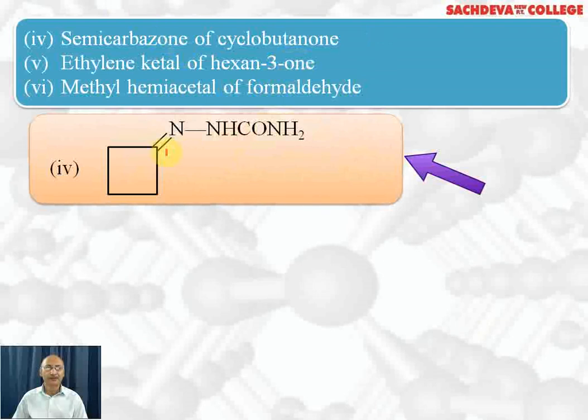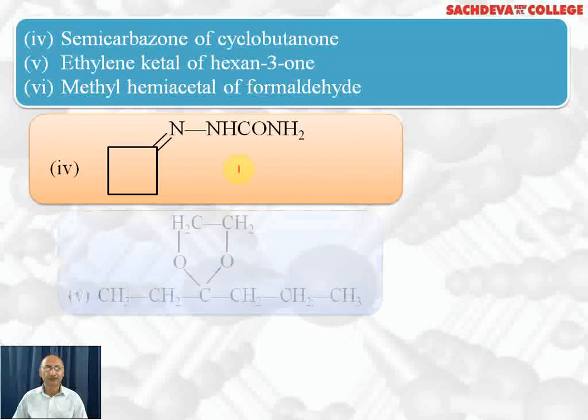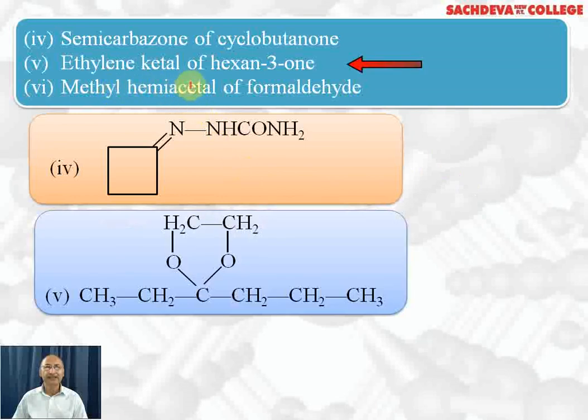Cyclobutanone, oxygen will be lost and from semicarbazide, hydrogen will be lost, water is lost and a double bond will be formed. So this is semicarbazone of cyclobutanone. Next we have ethylene ketal of hexan-3-one. This is hexan-3-one which reacts with ethylene glycol. Hydrogen from one, oxygen from the other, water is lost and we get this cyclic ketal or ethylene ketal of hexan-3-one.